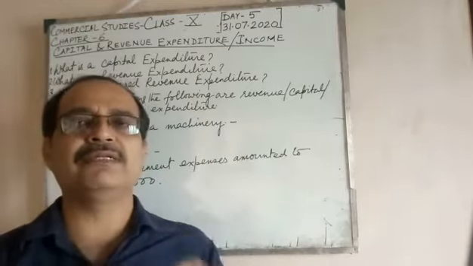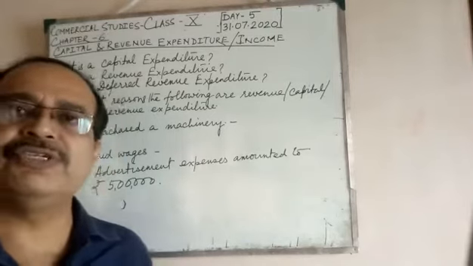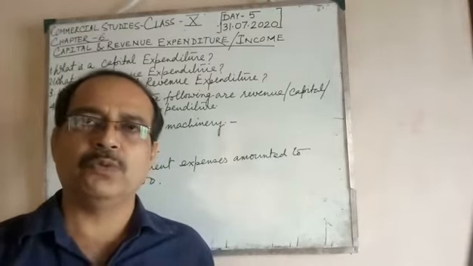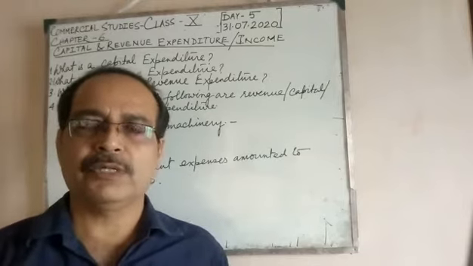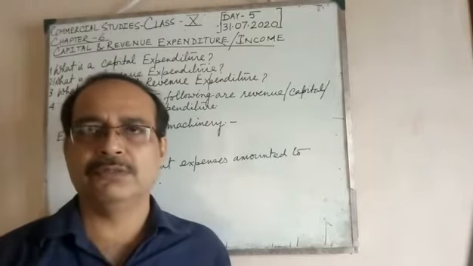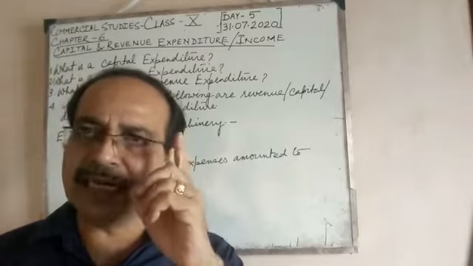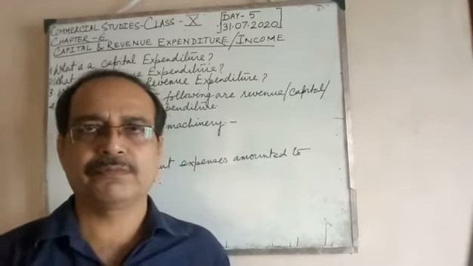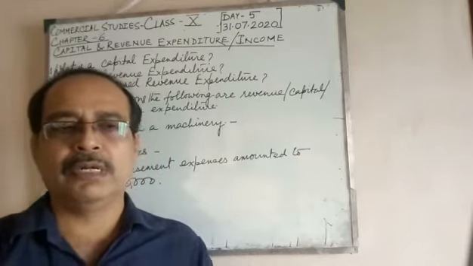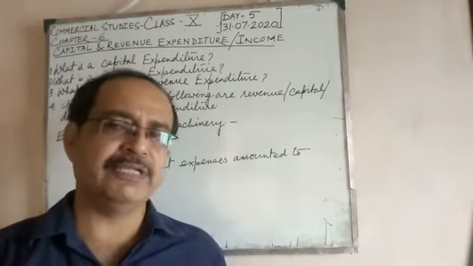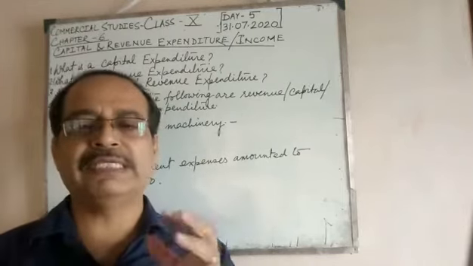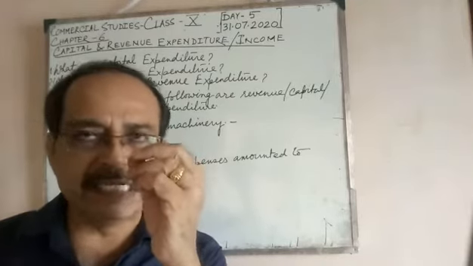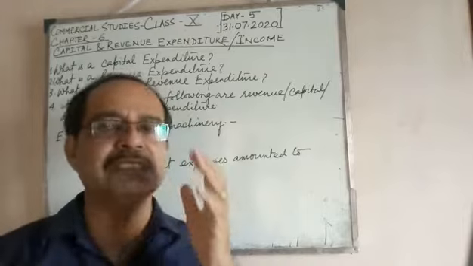So, you need to write: capital expenditure is an expenditure whose benefit does not exhaust within one accounting year. It is incurred for the acquisition of fixed assets. It increases the earning capacity of the business.